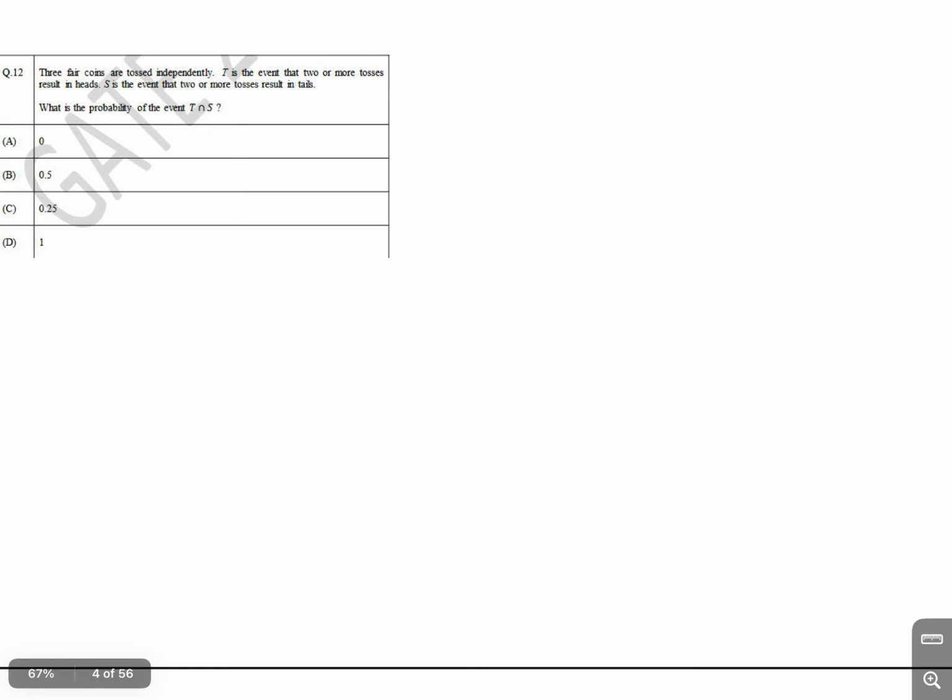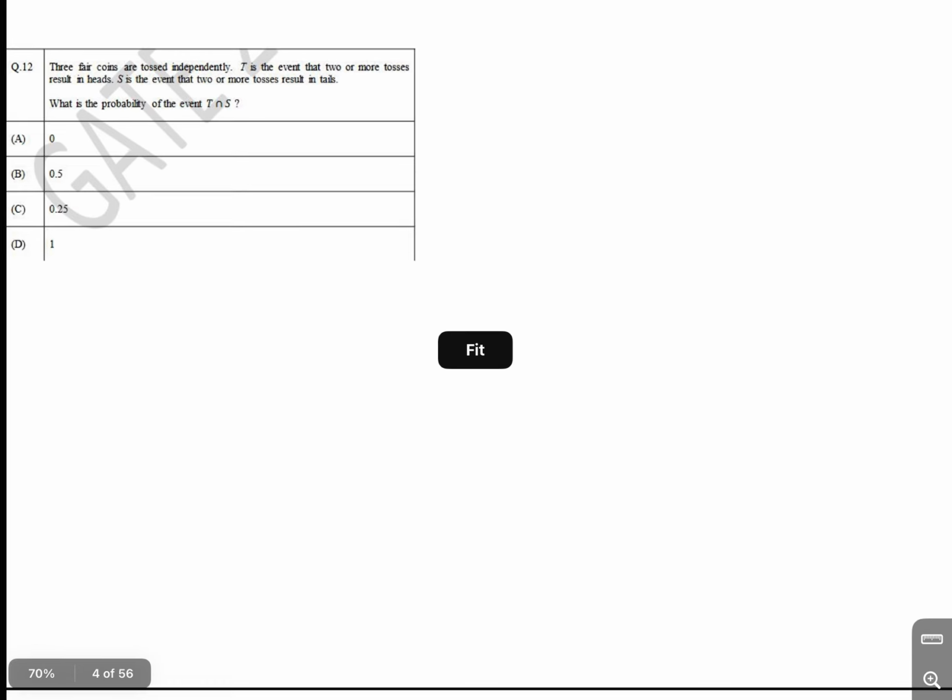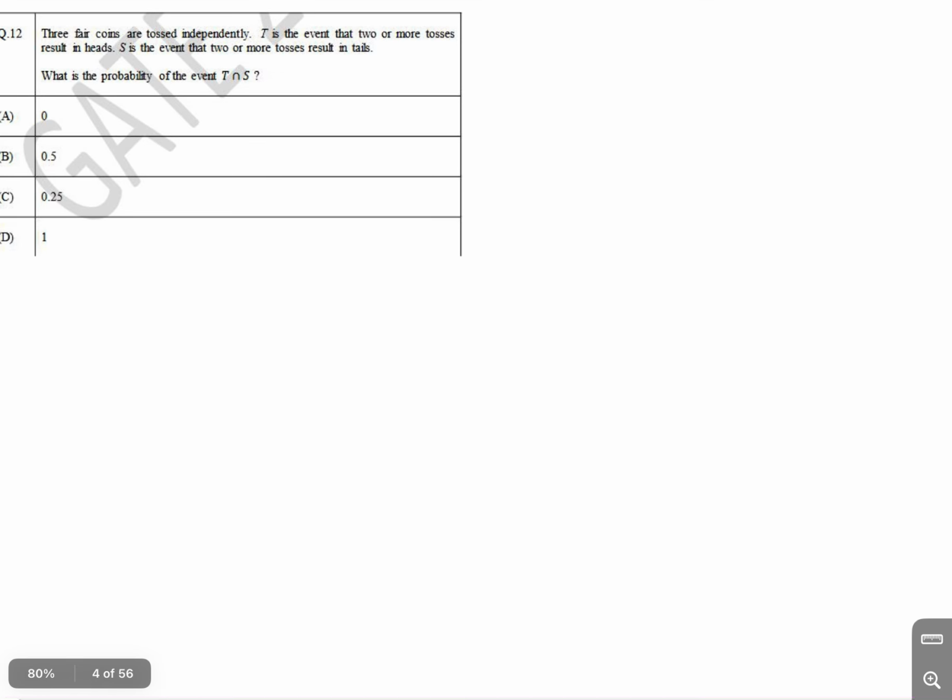Now this is question number 12. It is asking: three fair coins are tossed independently, and T is the event that two or more tosses result in head, and S is the event that two or more tosses result in tail. Then what is the probability of the event T intersection S?